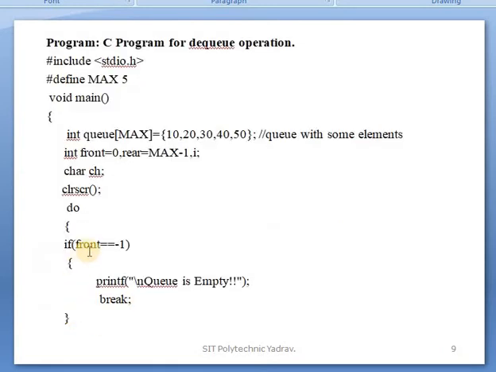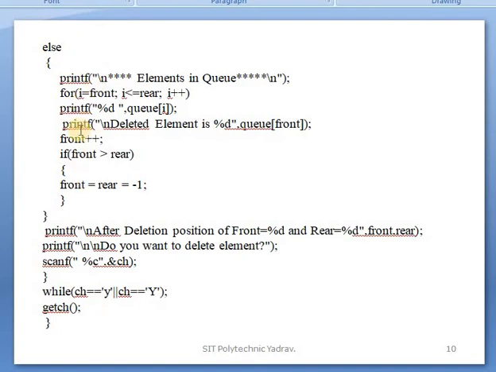If it is yes, then again we check front is equal to -1. If the condition is true, then the message Q is empty will be displayed, and break means you exit from the program. If the condition is not true, then the else part is executed, meaning the next number will be deleted. Again this is executed one by one. When you press a character other than small y or capital Y, you exit the while loop, meaning you exit the program.